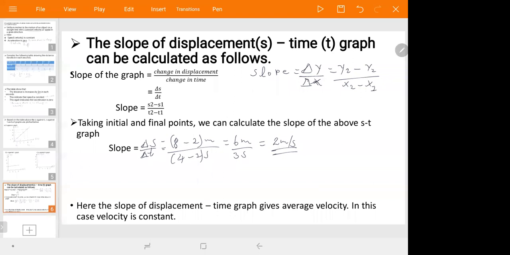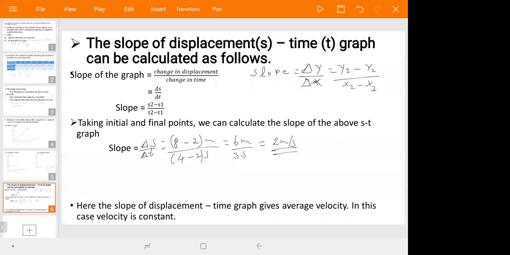Therefore, the slope of uniform motion is equal to the speed of the given graph, or simply the velocity with a given direction. If a graph of uniform motion is given, you can find its slope, which is equal to its speed or velocity.